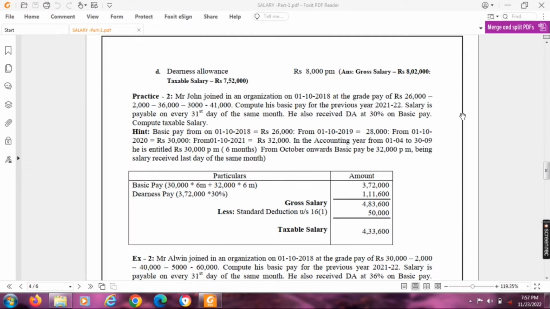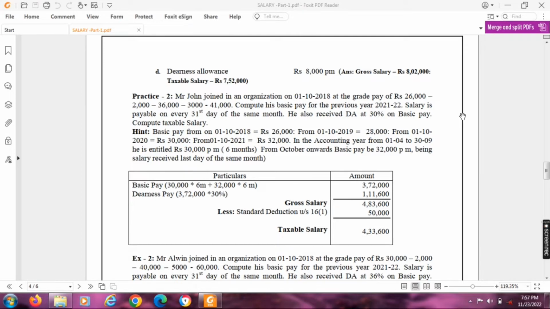Now we have to enter into the computation. Basic pay from 1st October 2018 will be 26,000. From 1st October 2019 will be 28,000 because it's an incremental salary. From 1st October 2020 it will be 30,000. From 1st October 2021 basic pay will be 32,000. In the accounting year, 1st April to 30th September is entitled to 30,000 per month.